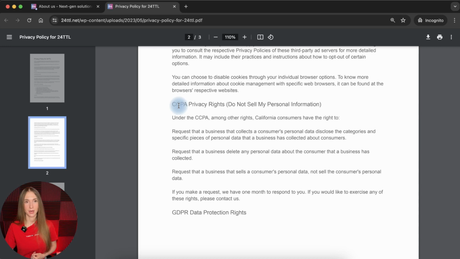For example, if we speak about the first adopted Californian law, the California Online Privacy Protection Act, it requires the company, for example, to disclose information about the use of do not track signals on the website, and also some types of privacy rights which California residents have. As to the GDPR data protection rights and these sections for European residents, I have already clarified and made it clear for you which sections, which actual information is omitted. So it does not follow the GDPR standards at all.